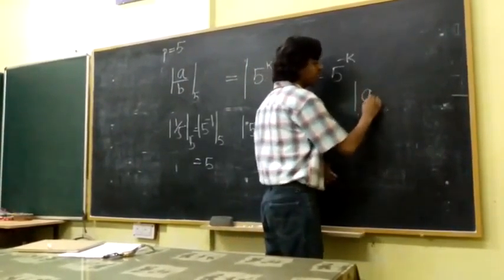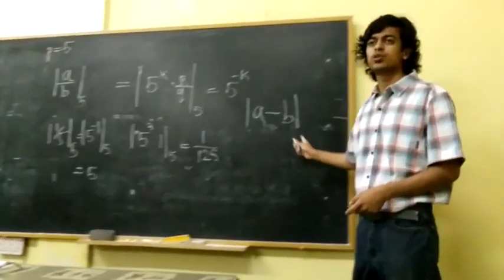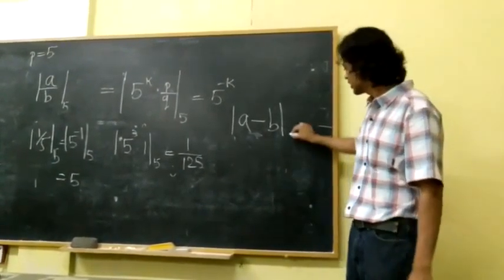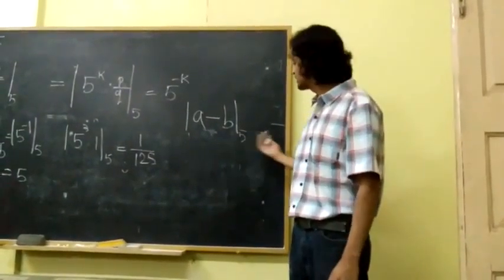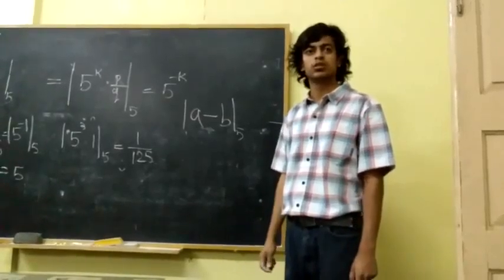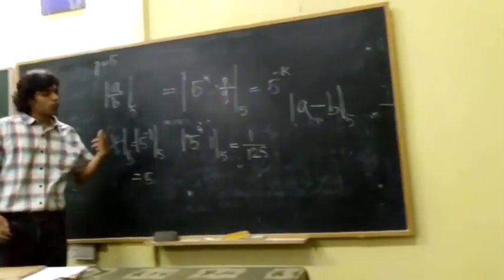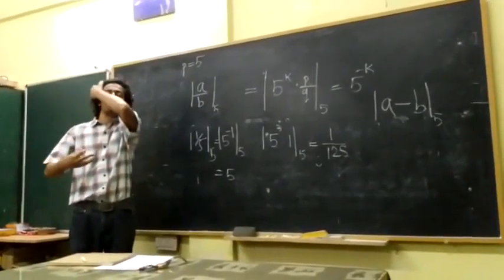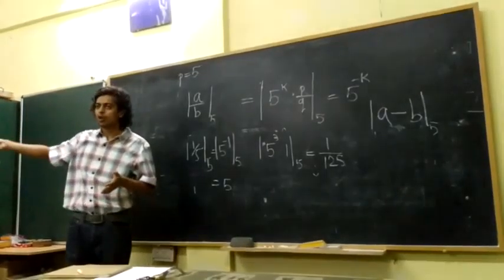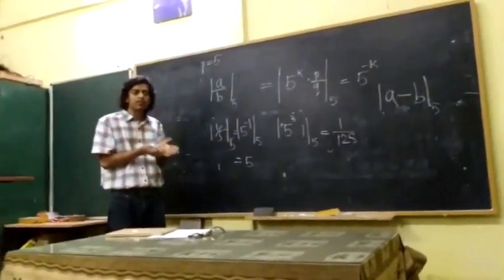The distance between 2 points A and B is just the absolute value of A minus B. That's the distance on my numbers. So when my numbers are divisible by 5 more, they are getting smaller, and when they are less divisible by 5, they are getting bigger. Now I have a distance.